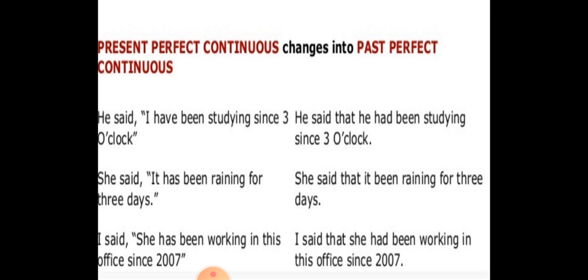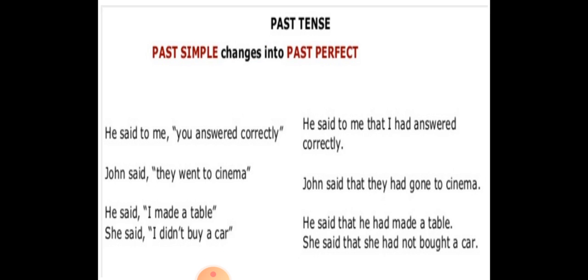He said that, the pronoun will change accordingly. The rest of the rules will remain the same, the ones which we have discussed. Pronouns will change according to the subject or according to the object. Here basically we focus on how the tense will change. So in present perfect continuous the sentence becomes: he said that he had been studying since 3 o'clock.